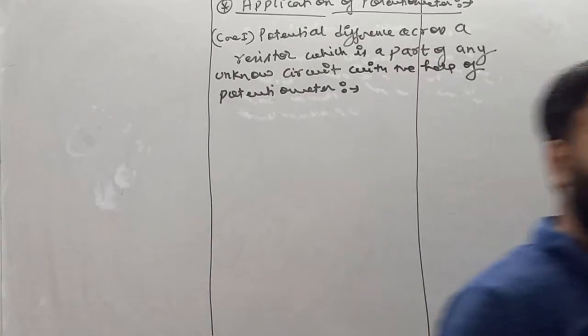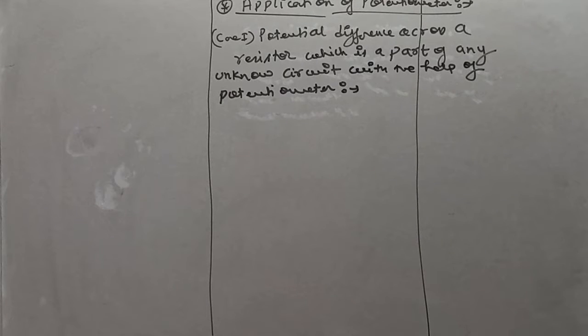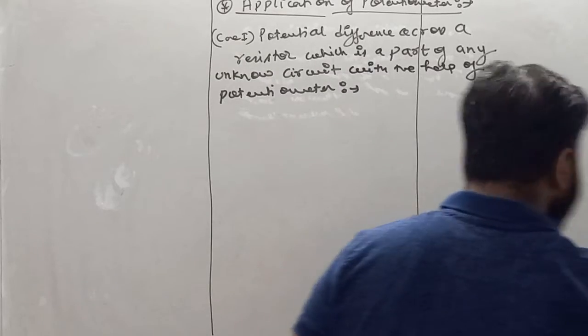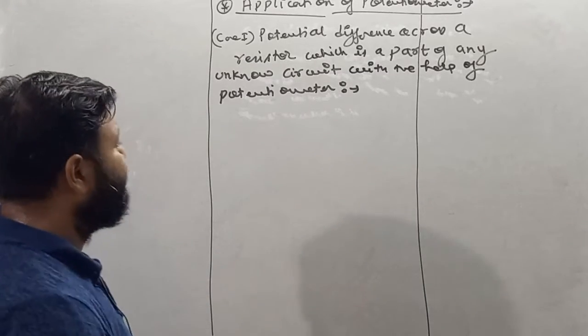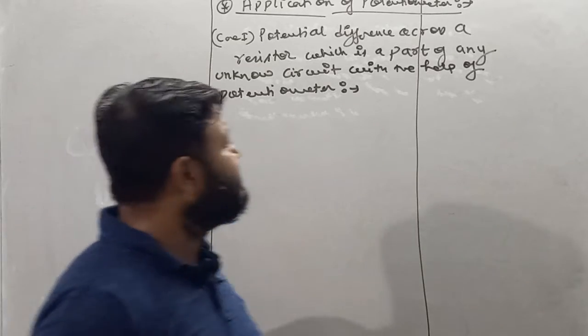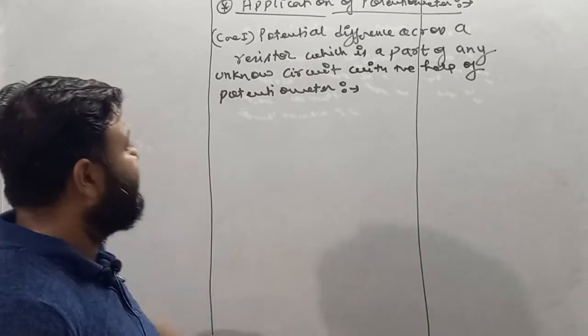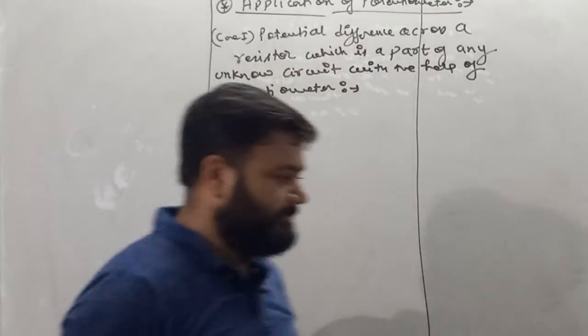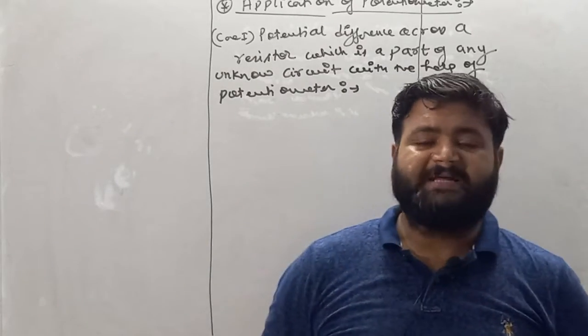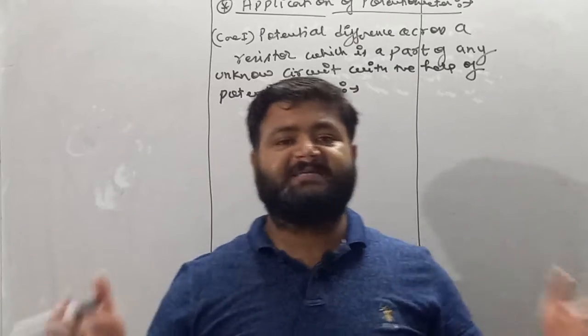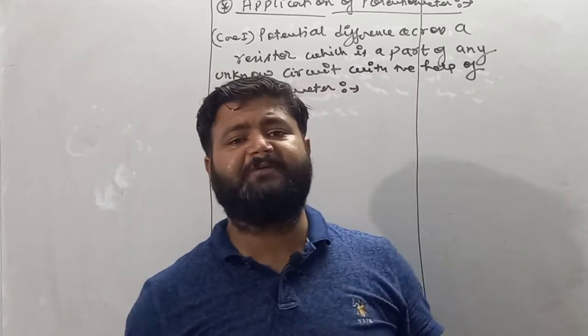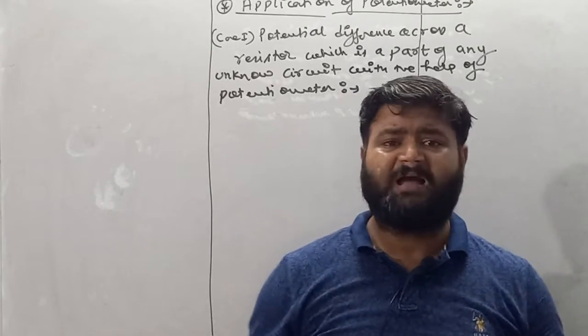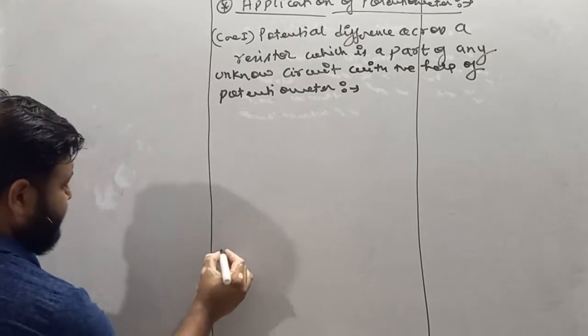We will just see in this topic how to find potential difference across any resistor which is a part of any unknown circuit. Now see my dear student, how to find the potential difference across a resistor which is a part of any unknown circuit with the help of potentiometer. Now see, as we know, potentiometer carries very large length wire. Now it is not possible to make the zigzag shape of wire every time. So what we'll do, we'll make it like this.